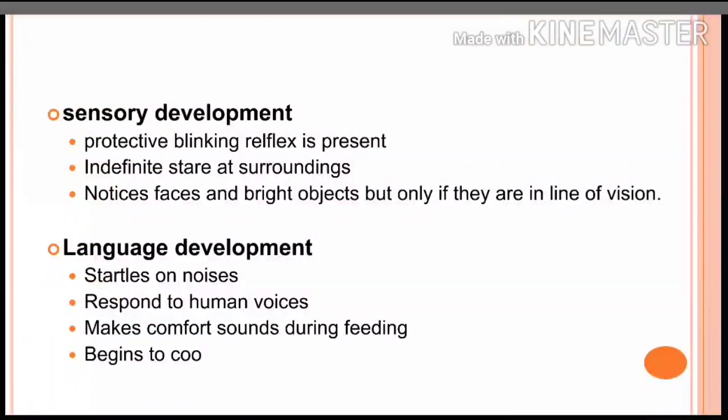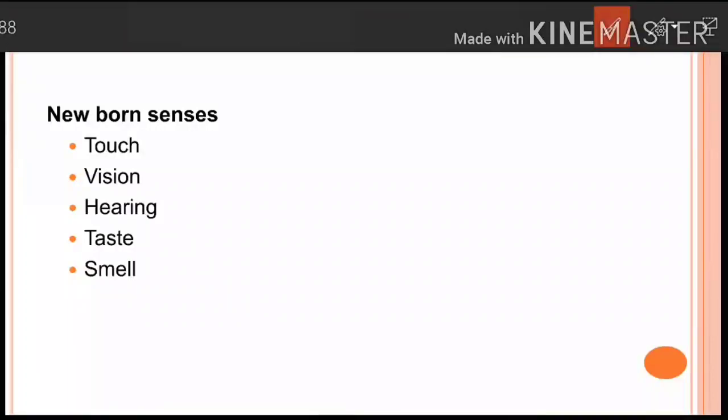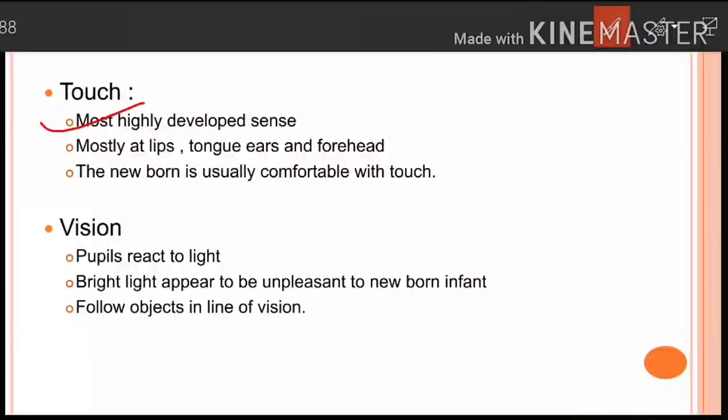Moving forward. Now let's come to some of the senses, that is newborn senses: touch, vision, hearing, taste, smell. The question can be like this: which is the most organized and which one is the first sense to come up in a newborn? So let's see in the next slide. Moving forward. Okay, so touch, highly developed sense, highly developed sense. Remember, mostly at lips, tongue, ears and forehead, and the newborn is usually comfortable with the touch, and that too the touch of a mother.